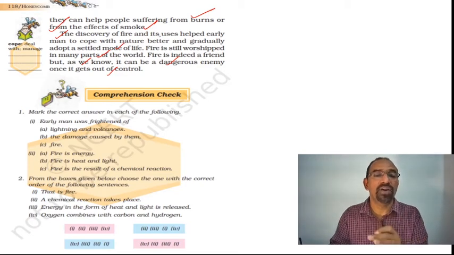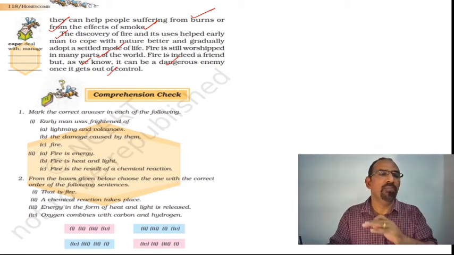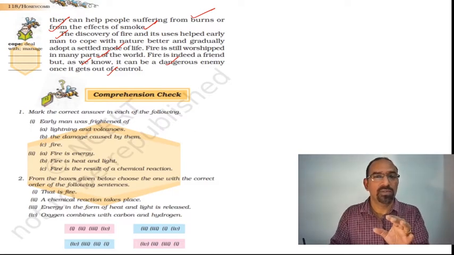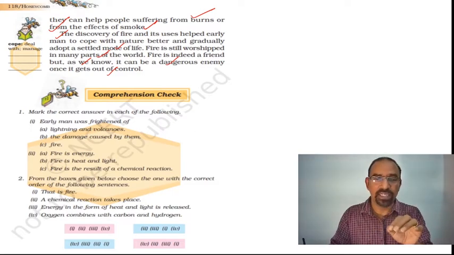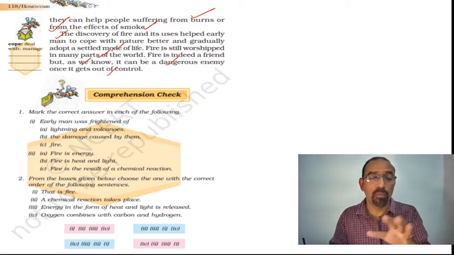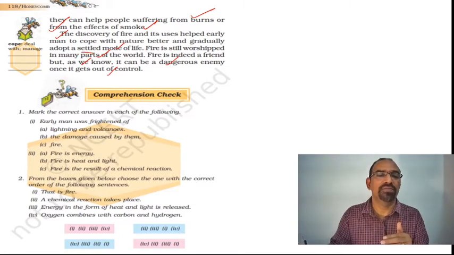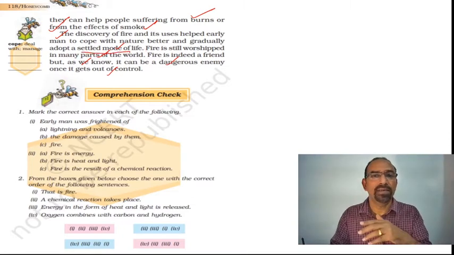The discovery of fire helped early man to cope with nature better and gradually adopt a settled mode of life. He burned many places and created space for his permanent settlement.